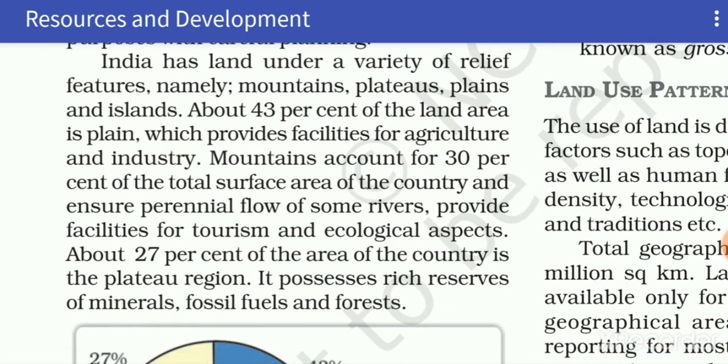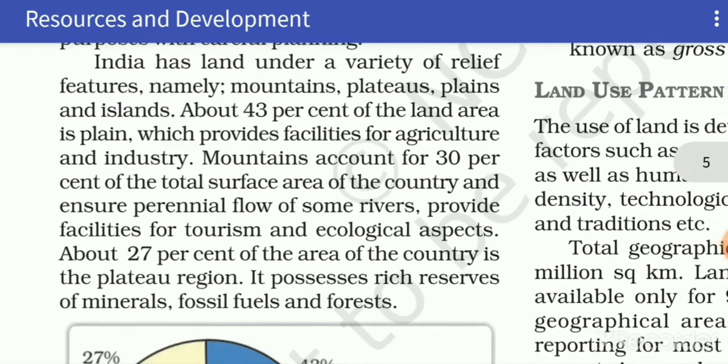About 30% land area is covered by mountains, that is the main source of a number of perennial rivers and natural beauties. Perennial river means those rivers which have water throughout the year. About 27% of land area comes under plateau, which is the storehouse of minerals. In this way, we learned that land is a really very valuable resource.